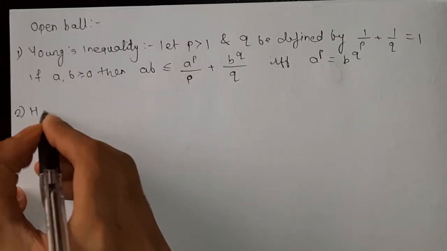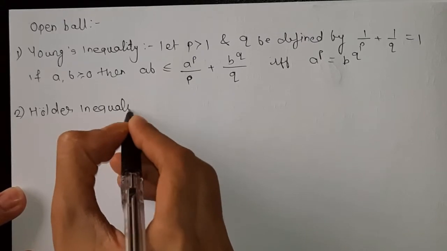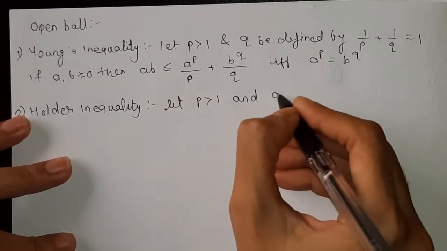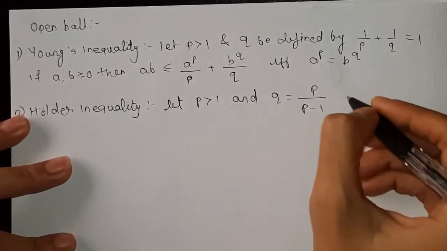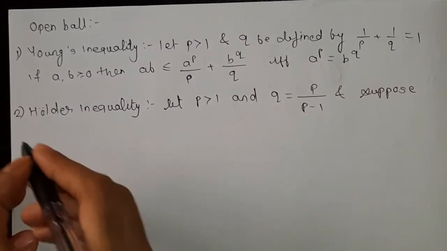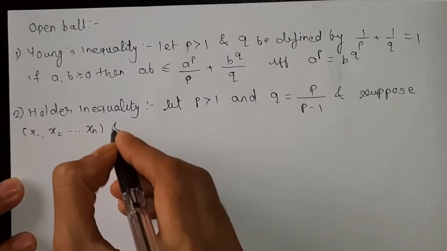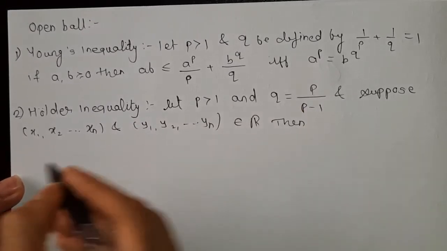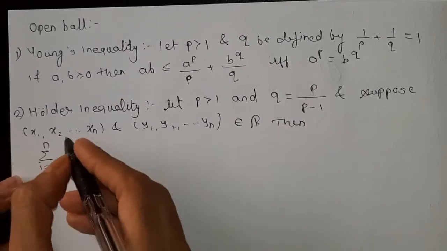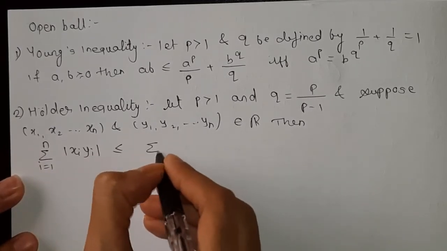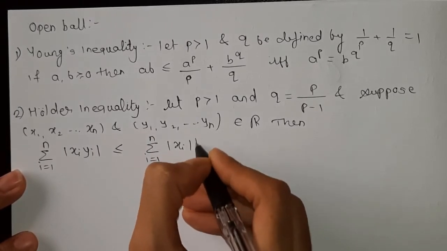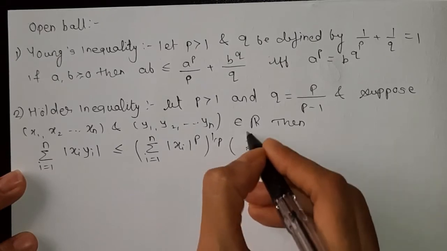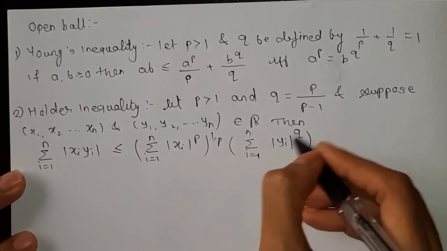Next we have Hölder's inequality. What it says: let p be greater than 1 and q = p/(p-1), and suppose x1, x2, ..., xn and y1, y2, ..., yn belong to R. Then the summation i equal to 1 to n of xi yi is less than or equal to the summation i equal to 1 to n of |xi|^p, the whole raised to 1/p, into the summation i equal to 1 to n of |yi|^q, the whole raised to 1/q.